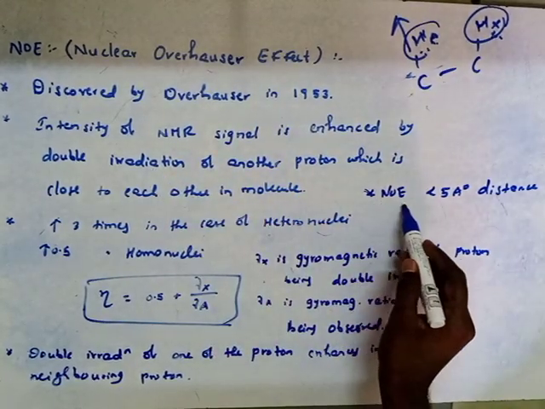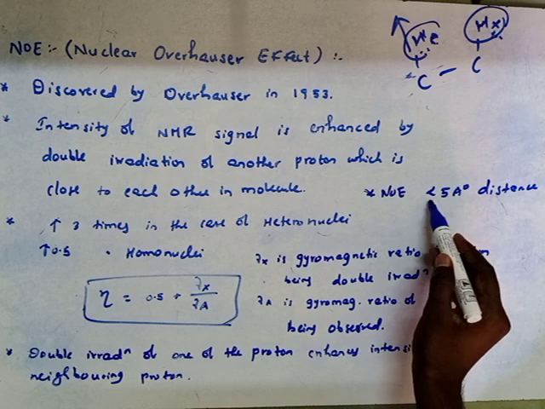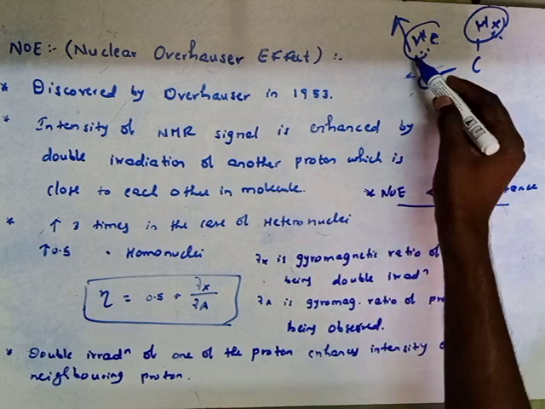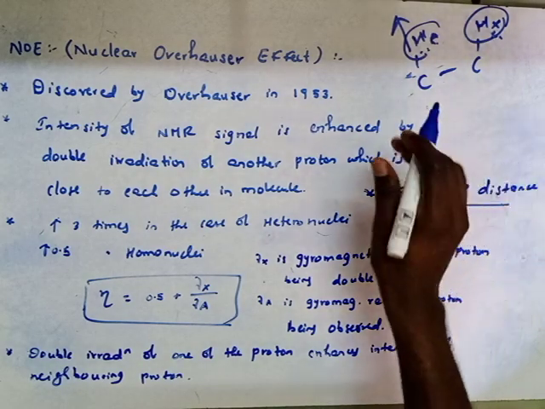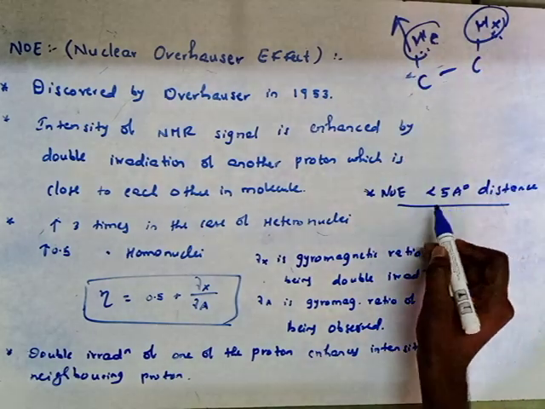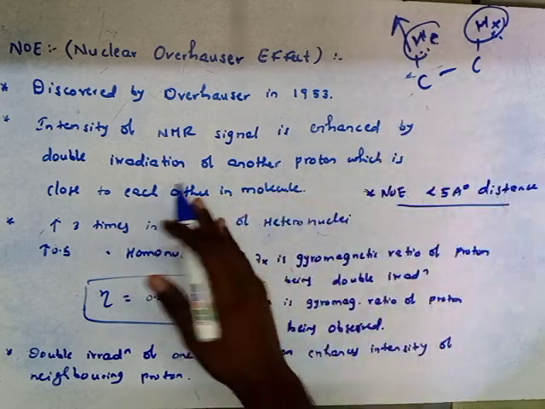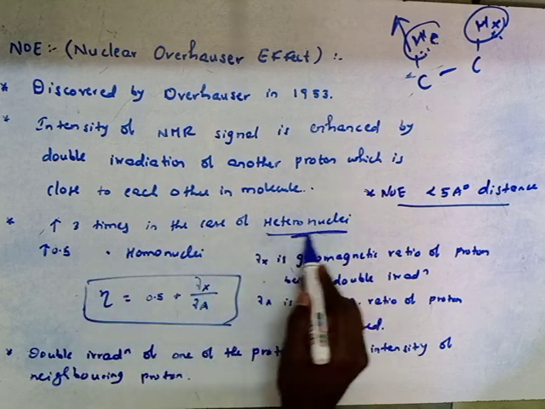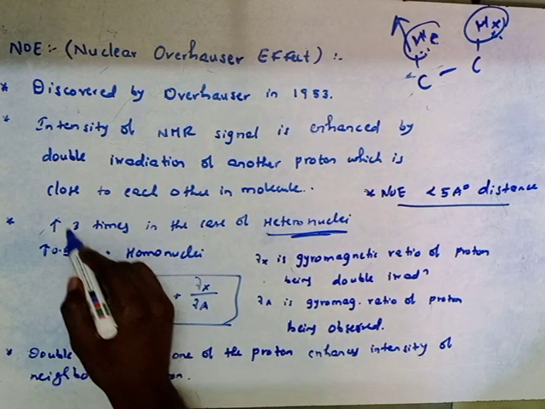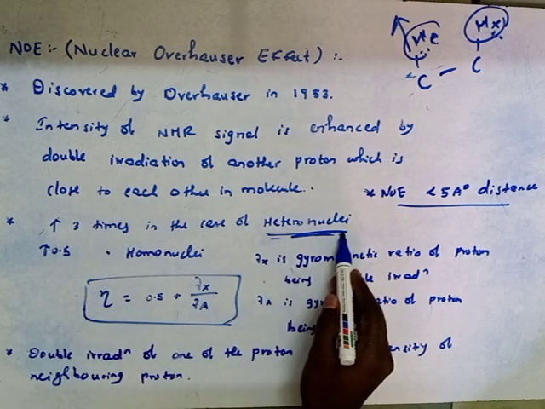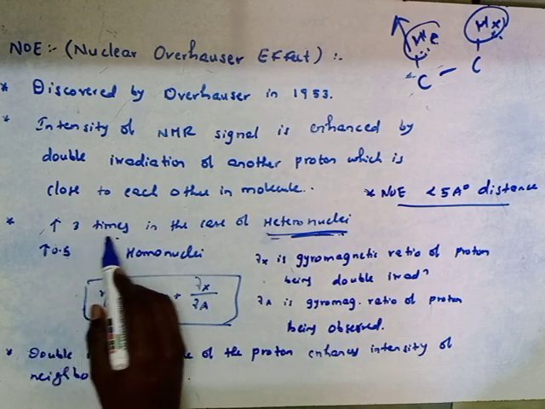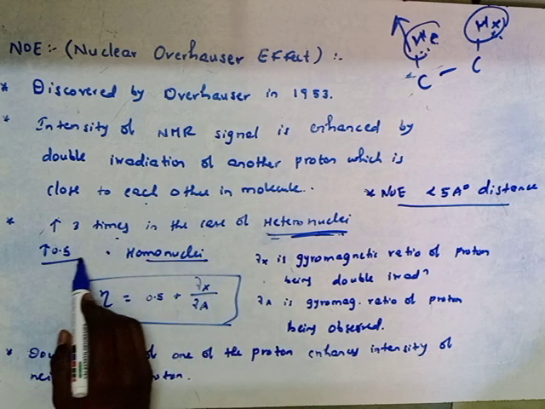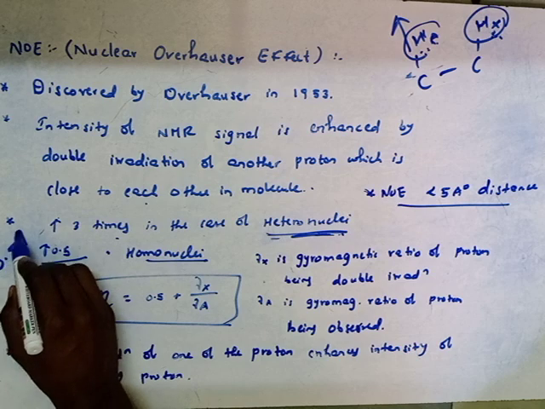In the case of heteronuclei, the intensity of the signal increases 3 times, whereas in the case of homonuclei, the intensity increases 0.5 times.